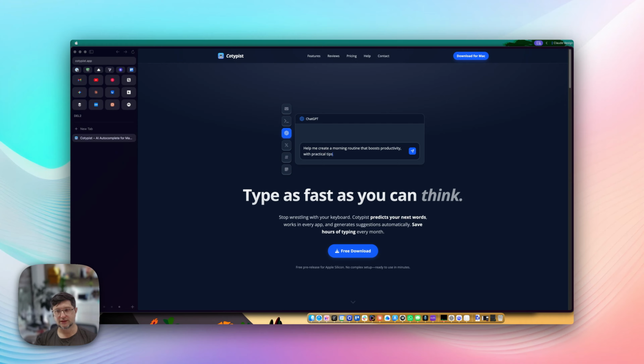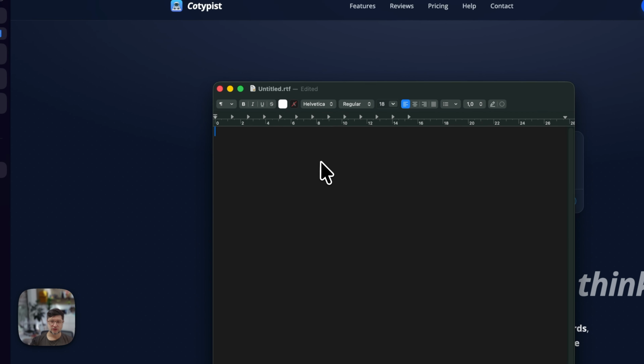Once it exits the testing phase, heavy users or pro users will be nudged to upgrade to a paid plan. But again, it will be reasonable, I think, and I will definitely gladly pay and support the developer because I think this is a wonderful tool. So let's just get straight into it.